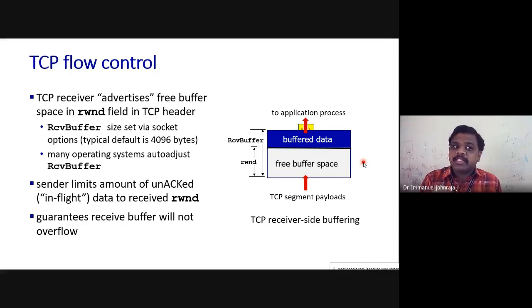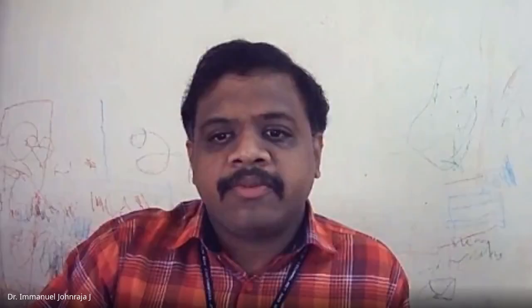So the receive window is a field in the TCP header, and there is something called the receive buffer. If you look at the right hand side graphics, you have the receive buffer. The receive buffer is the whole space where your network layer data can reside till the application layer comes and picks up the information. So that whole size is the receive buffer. In this example graph, close to 35 to 40 percent is already filled, and the remaining 60 to 65 percent roughly is free space.